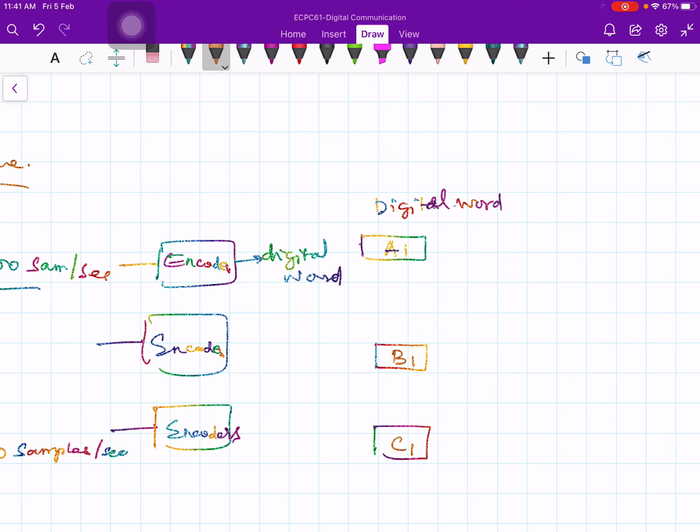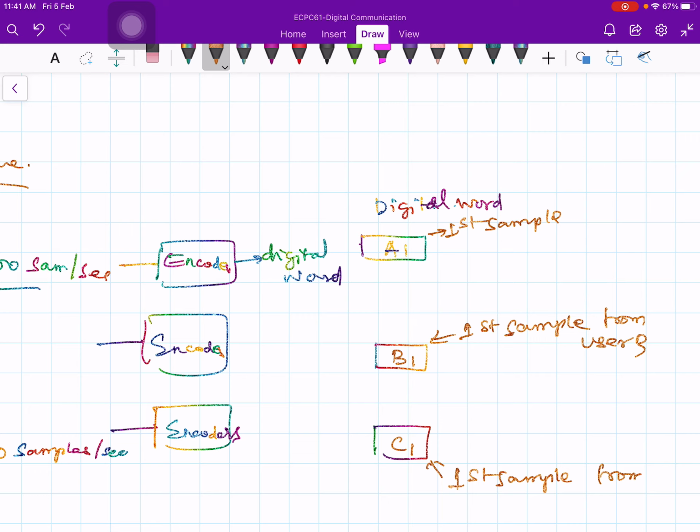So this is the first sample, and this is also the first sample from user B, and this is the first sample from user C. Then again take the next sample, which generates a second sample A2, then a third sample A3, like this.